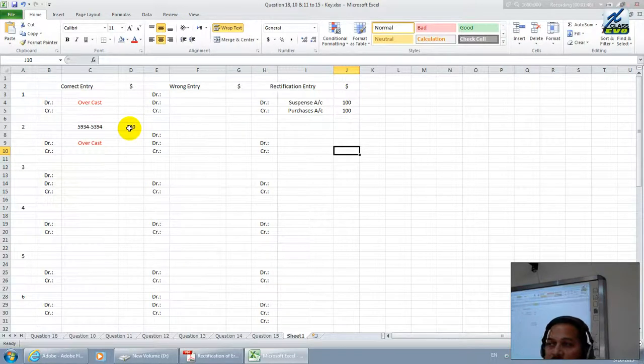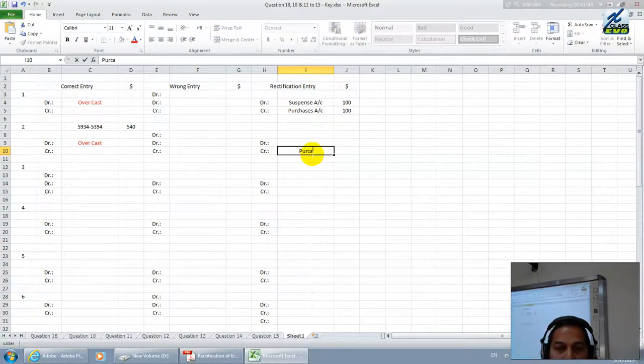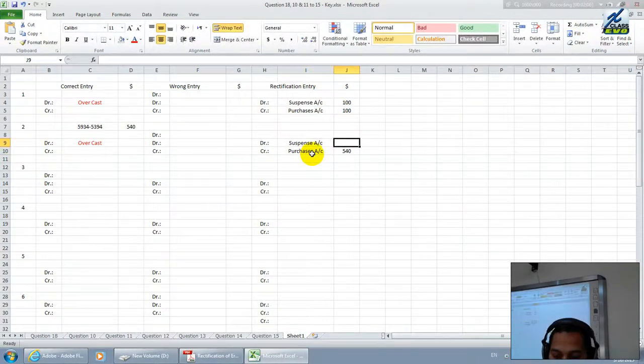Therefore, whenever 540 is the overcast, we have to post the same thing as credit purchases account. The value is 540, and debit nothing is there. Therefore, we have to post it as suspense account. Next, let us go to the next one.